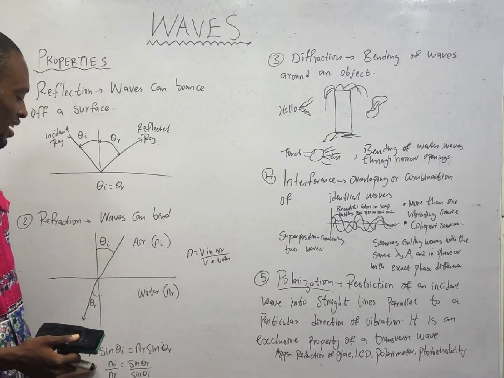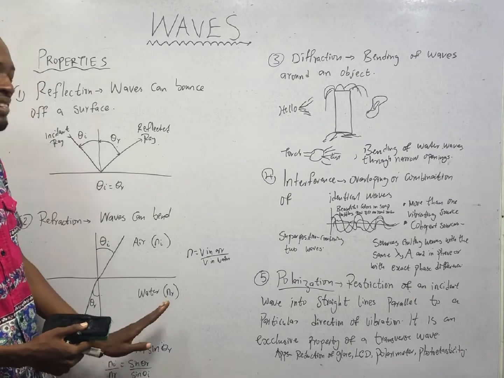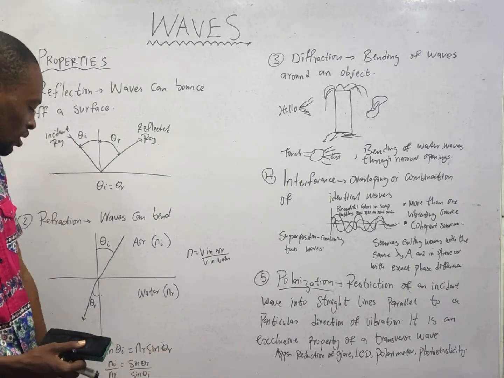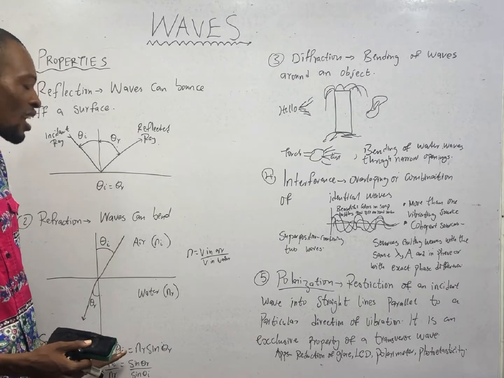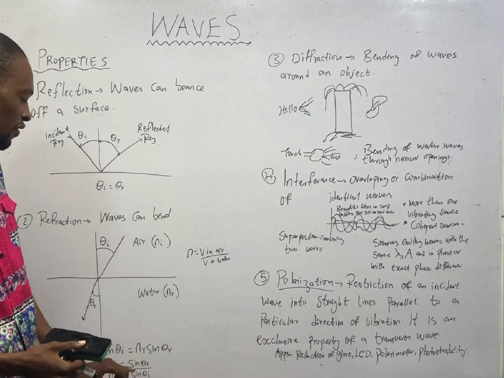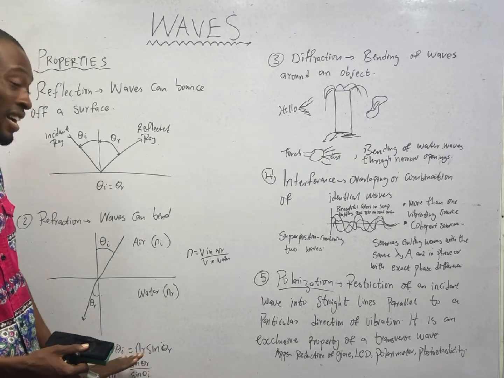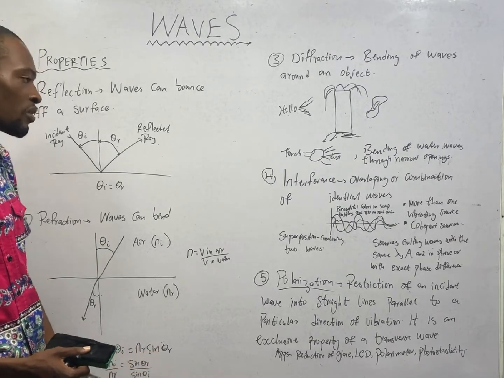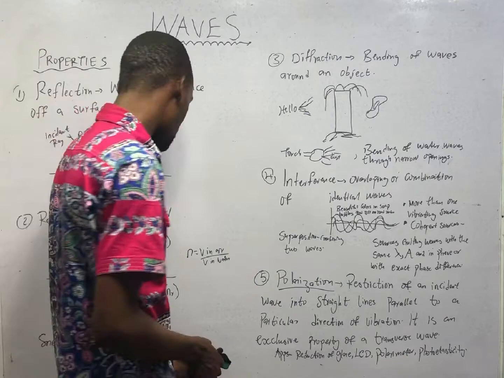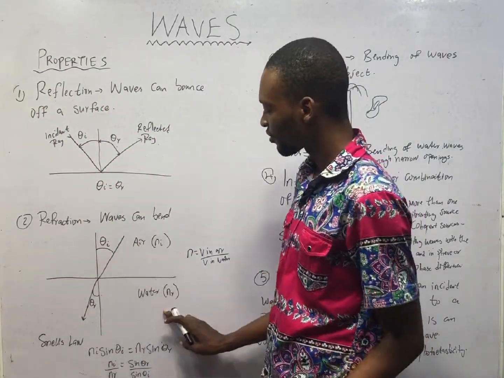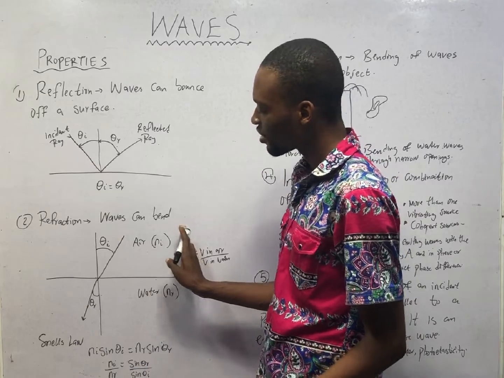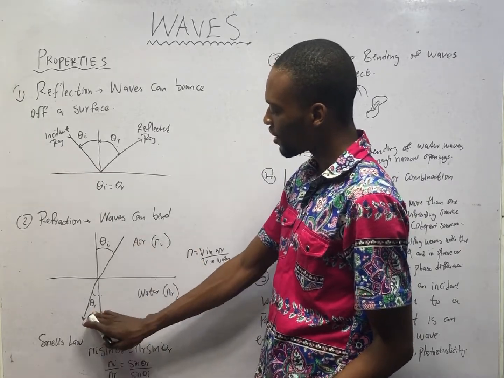Snell's law says that n_i sin θ_i equals n_r sin θ_r, which means incident index times angle of incidence equals refracted index times angle of refraction. So this is the refracted index, this is the incident index, this is the angle of incidence, and this is the angle of refraction.